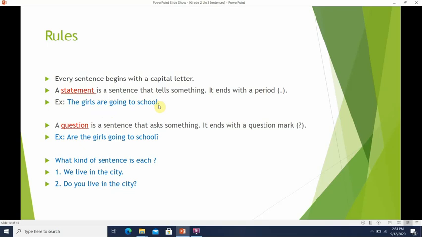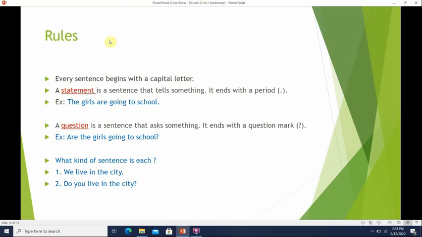So what is a question? A question is a sentence that asks you something. When you want to ask someone something, it is a question. Does it begin with a capital letter? Yes. What does it end with? It ends with a question mark. Our example here says, are the girls going to school? The sentence is asking if the girls are going to school, and we must give an answer.